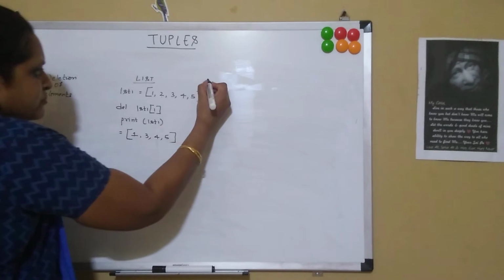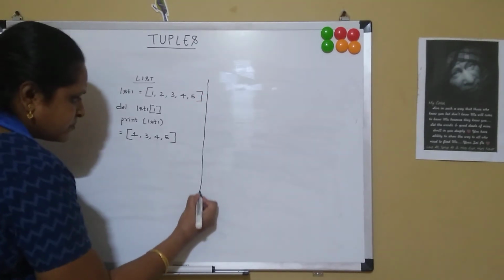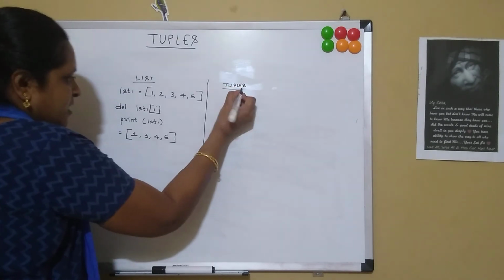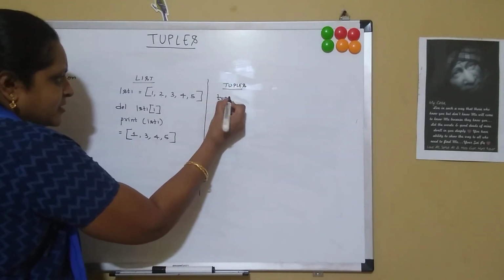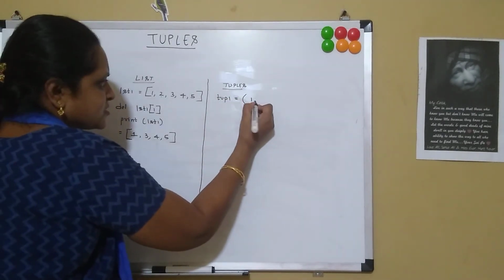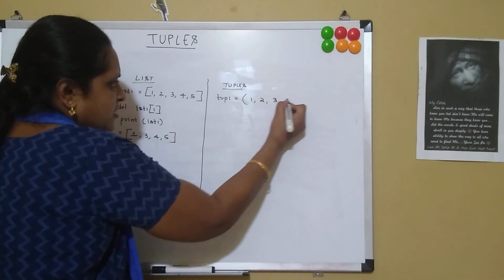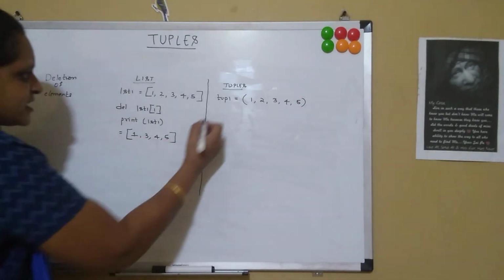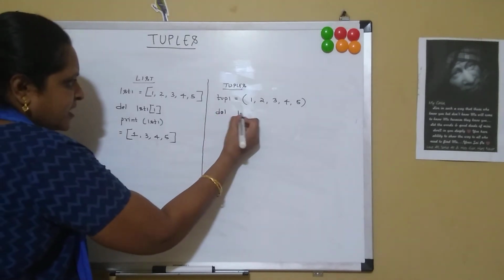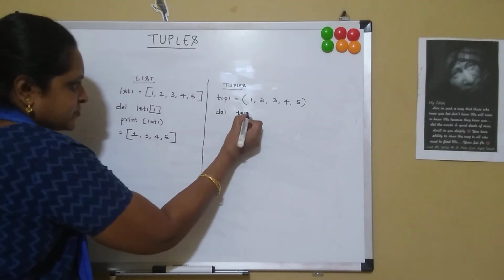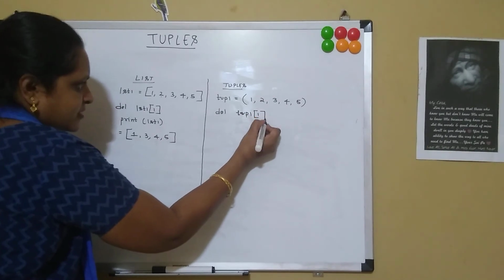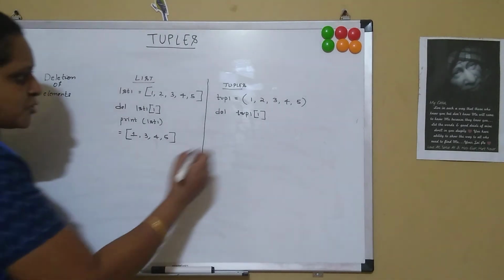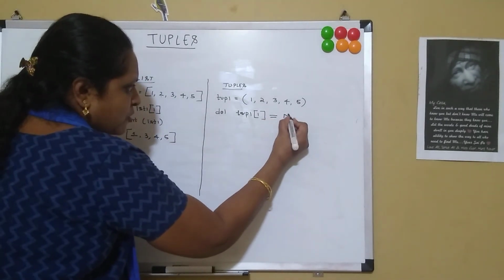Now let's see what happens in tuples. Suppose I have tuple1 equal to, in parenthesis, 1, 2, 3, 4 and then 5. Now if I say del tuple1 of 1, I am trying to delete the item 2 from the tuple. Is it possible? No, it is not possible.